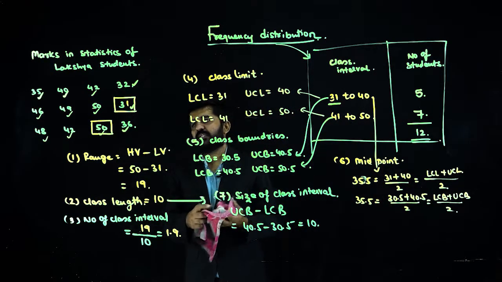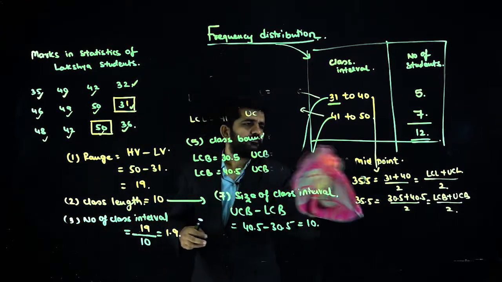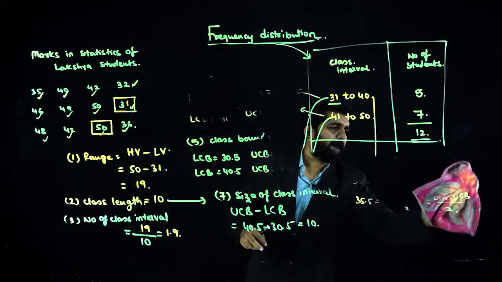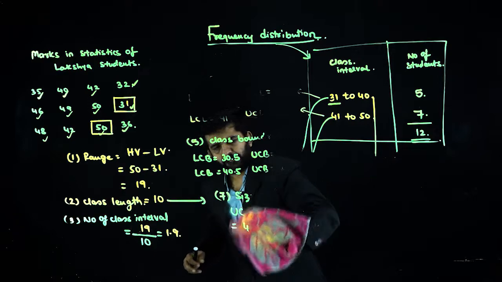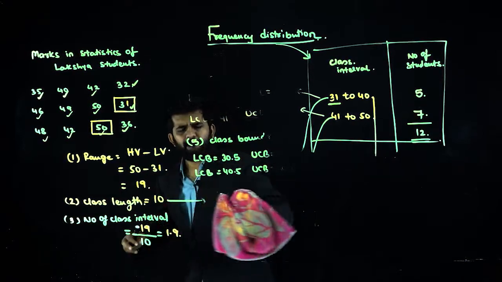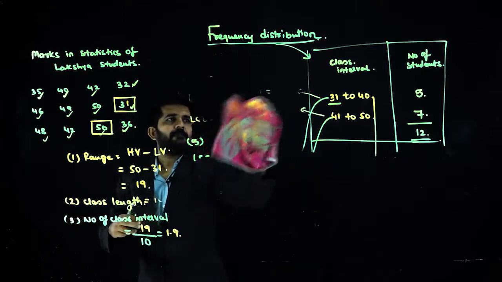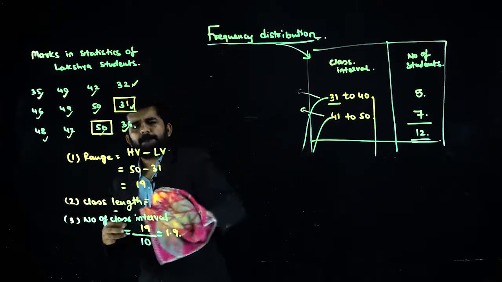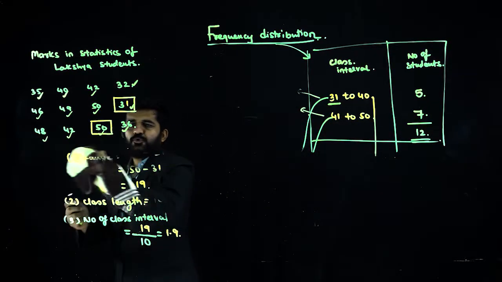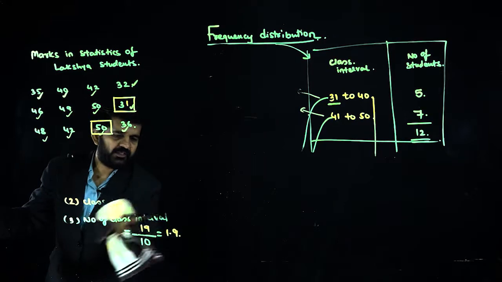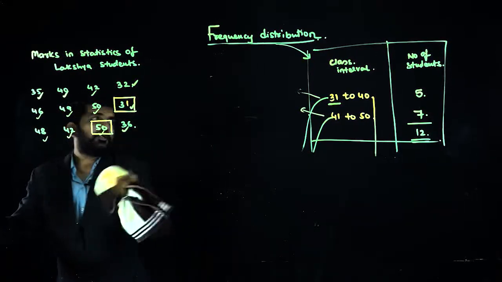So before going to cumulative frequency, I am revising all these points. Logically also you should understand all these things rather than just mugging up the formulas and how it is found out.